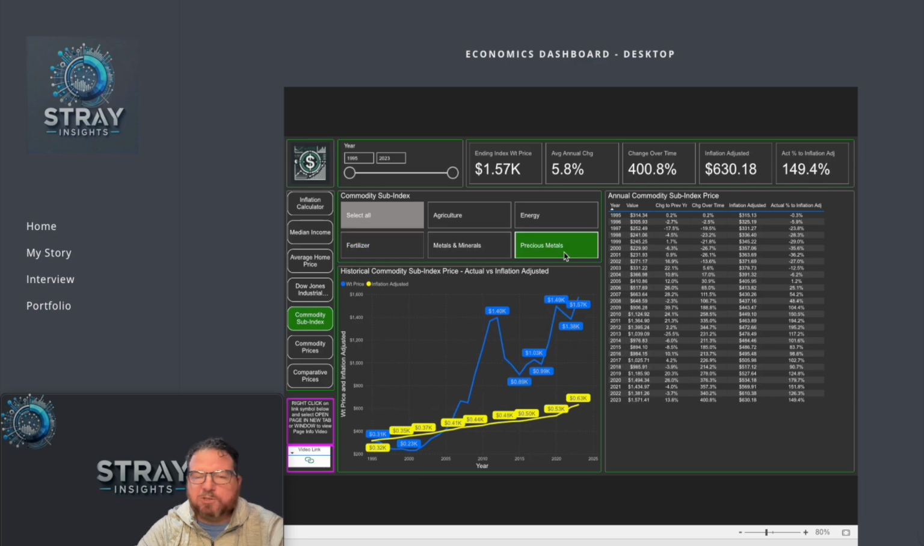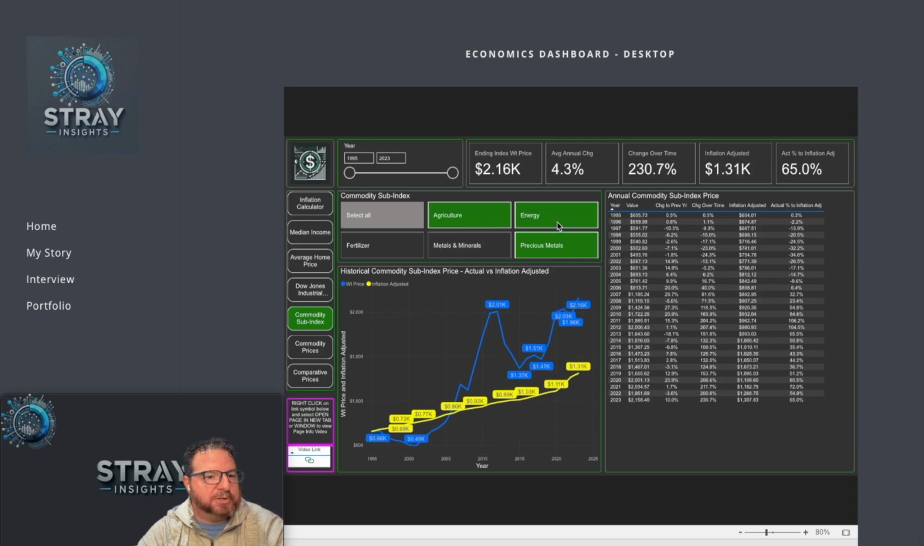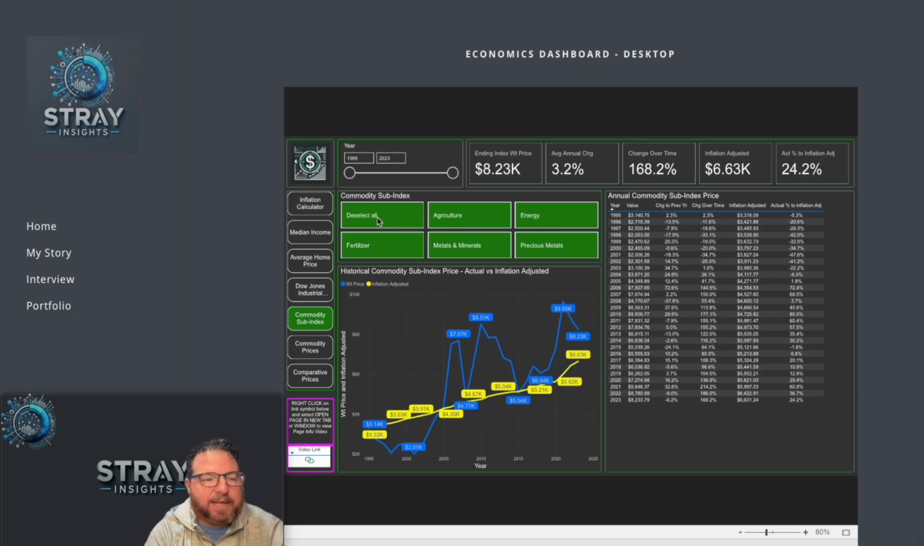If you want to look at multiple commodity groups, just hit Command or Control on your keyboard and select different categories. And then it groups it all together, and you can see how those combined have compared to inflation numbers. And then go back, hit Select All if you want to view them all. I think this page gives you a good starting point to see how different groups of commodities and their prices have trended over time compared to inflation.